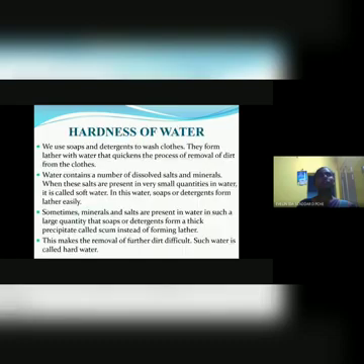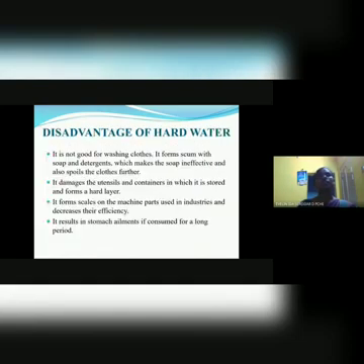Hardness of water. We use soaps and detergents to wash clothes, and they quicken the removal of dirt. Water contains a number of dissolved salts and minerals. When these salts are present in small quantities, it helps to remove the dirt. But if they are present in large quantities, it forms a scum instead of lather, so removal of dirt is difficult. Such water is called hard water.